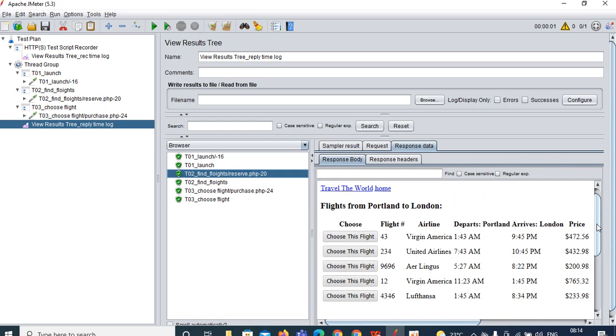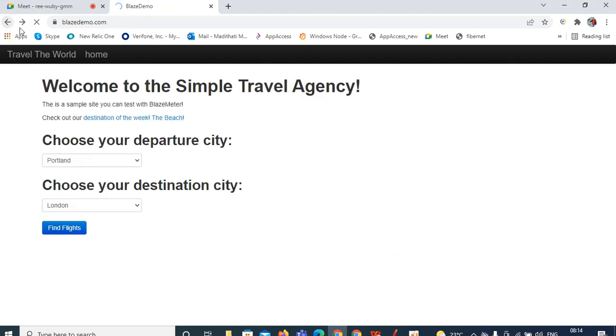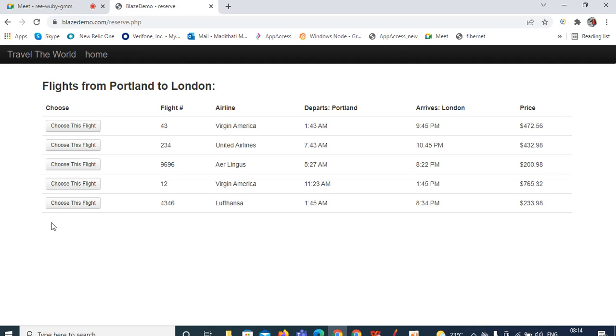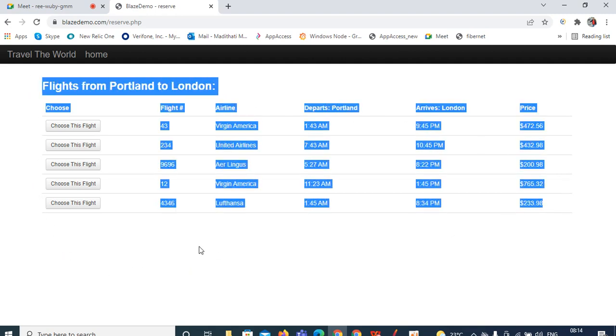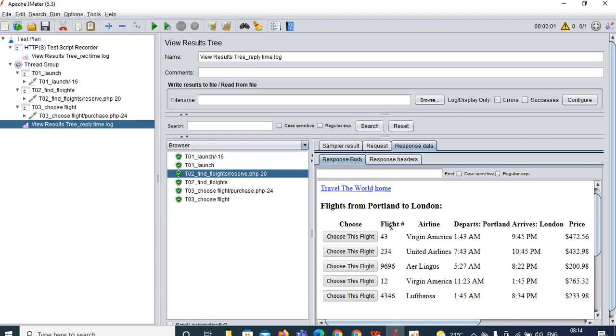Whenever you click on find flights, let me show you. Come back. I have chosen Portland and London. Click on find flights. You will be redirected to the page where you can see these inputs, Portland to London. Whatever flights are available, that information you can see. Choose flight: flight number, airline, departure city, destination city, price. Everything you can see here.